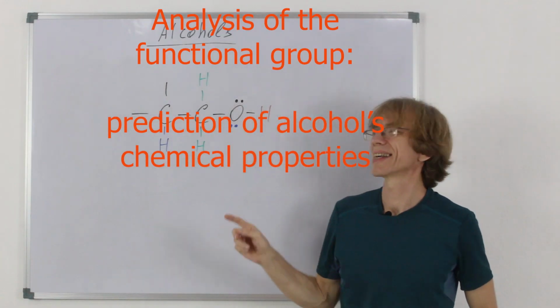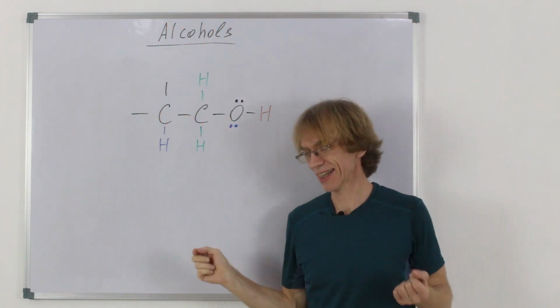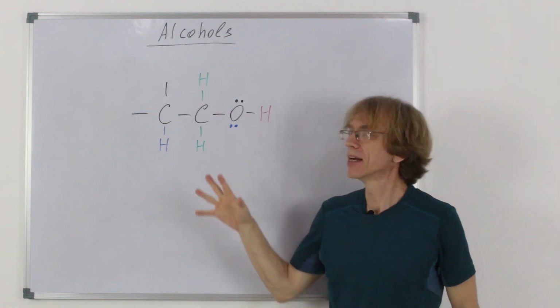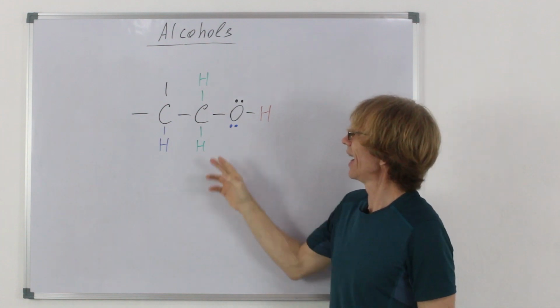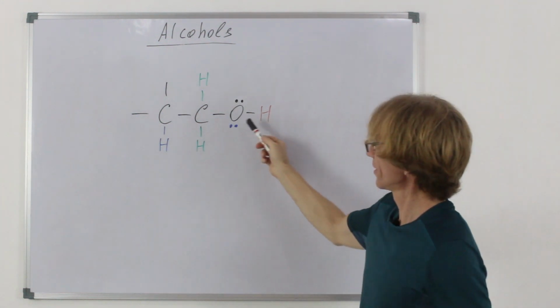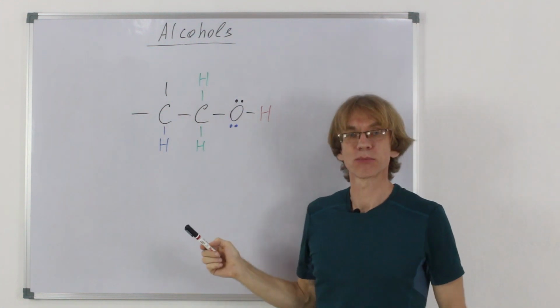Let's now look at the chemical properties of alcohols, or try to predict them by looking at the functional group. Here I have a primary alcohol for you, and the functional group is OH, but it also has an effect on neighboring atoms.